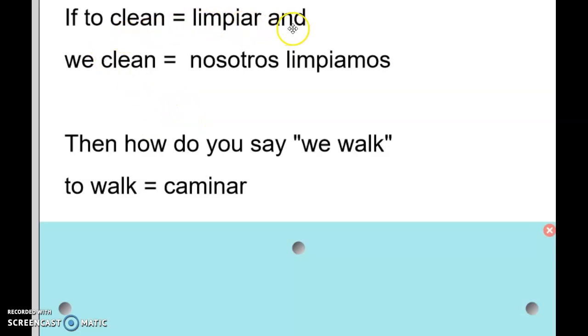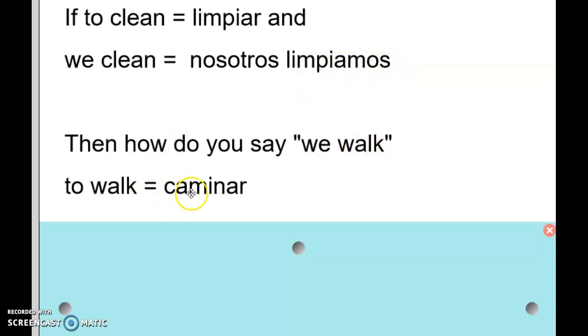If to clean is limpiar and we clean is nosotros limpiamos, remember that amos ending, A-M-O-S. In this case, it looks like an I-A-M-O-S, but that's because limpiar has an I. Remember, we only take off the AR, so that leaves us with limpi, L-I-M-P-I. So limpi, and then we add amos, limpiamos.